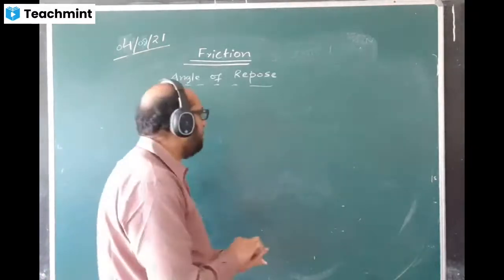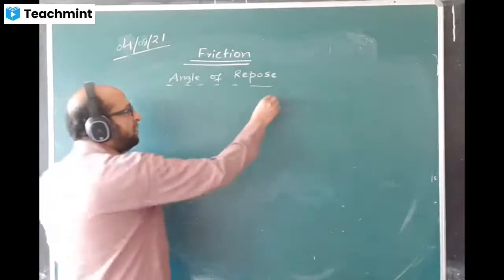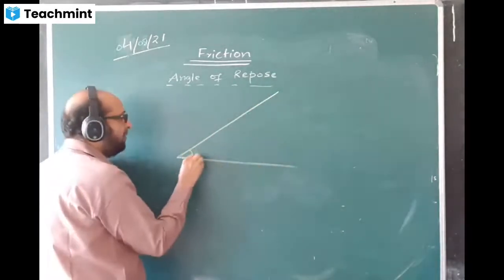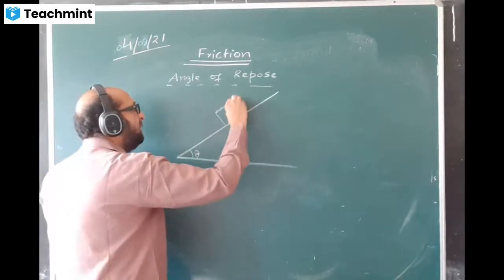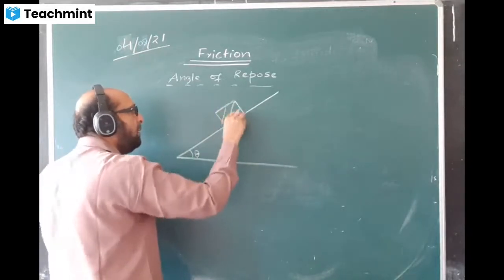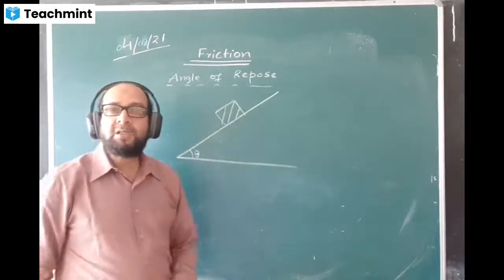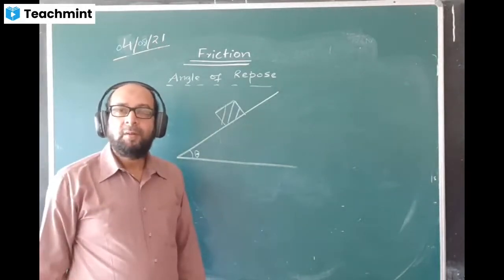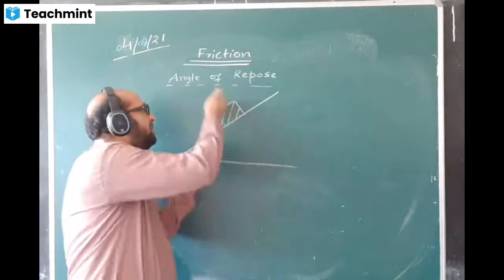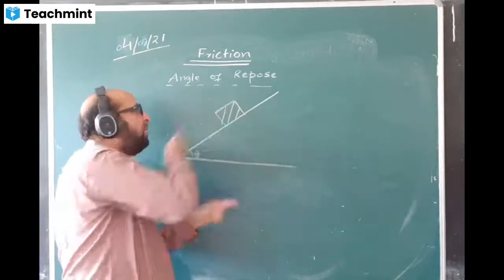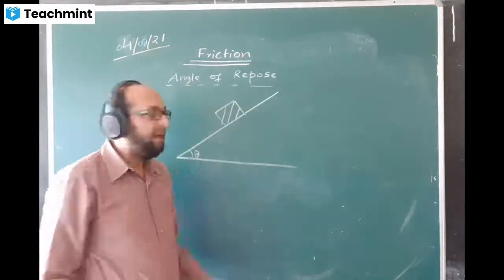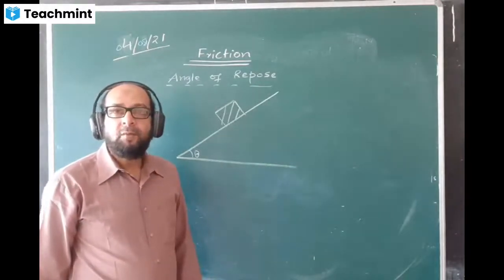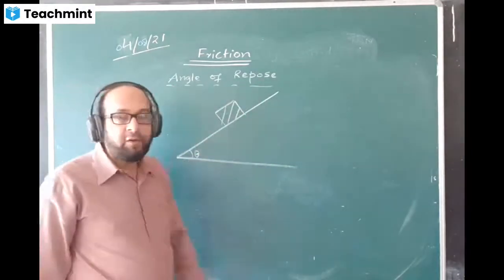So I draw a diagram and show the angle of repose. Angle of repose is this angle, the angle of an inclined plane. This angle is called theta, angle of repose. A body is lying here, and the body is just not sliding down. It is just about to slide down. If you tilt this, if you increase the angle, the body will definitely slide down. And if the angle is lesser than that, the body will not slide. So you can write the definition of angle of repose.